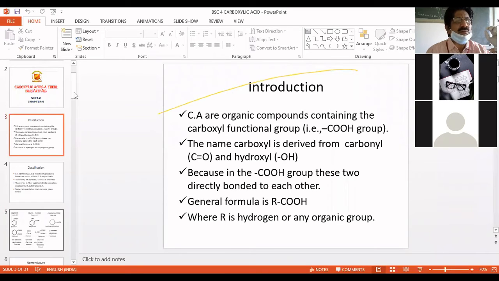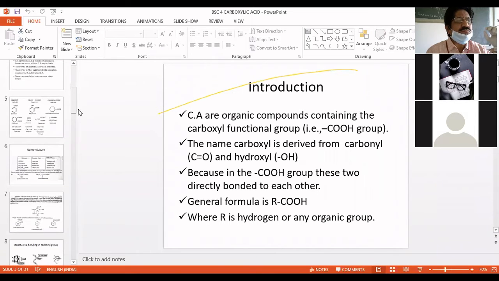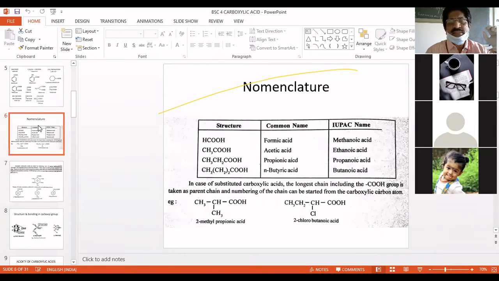So that is the classification. Now comes nomenclature. How do we name these compounds? How to name that compound?